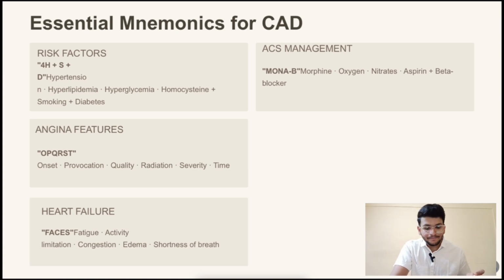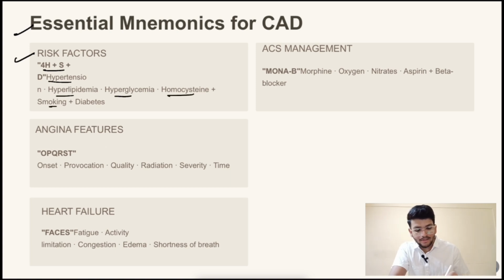At last, I have summarized all the essential mnemonics of CAD, where the risk factors are having 4H plus S, that is hypertension, hyperlipidemia, hyperglycemia, homocysteine, smoking, and diabetes. Angina features, OPQRST, that is onset, provocation, quality, radiation, severity, and time.